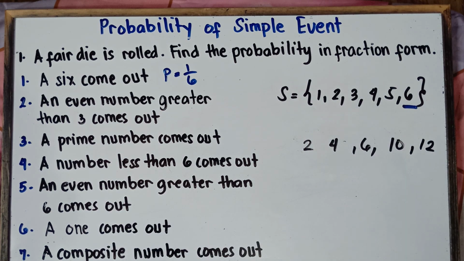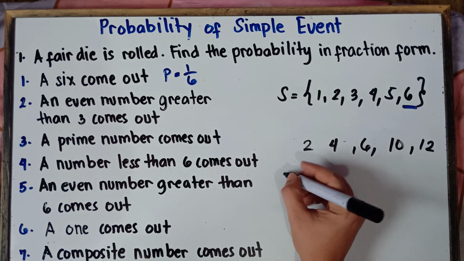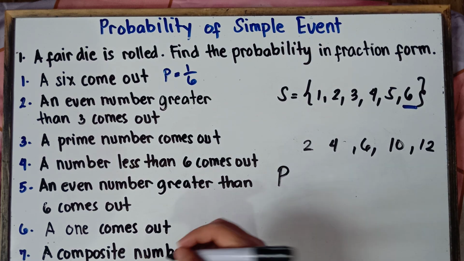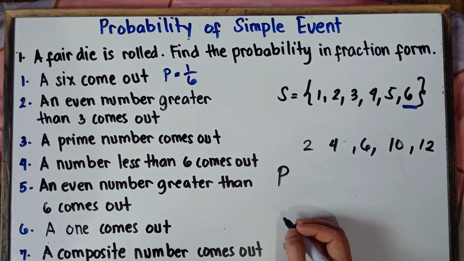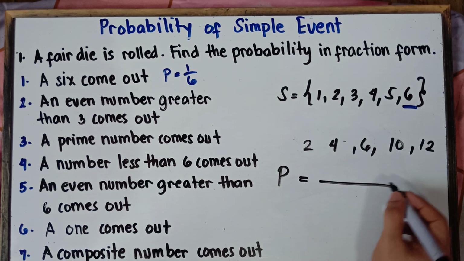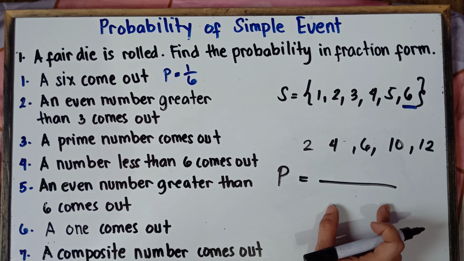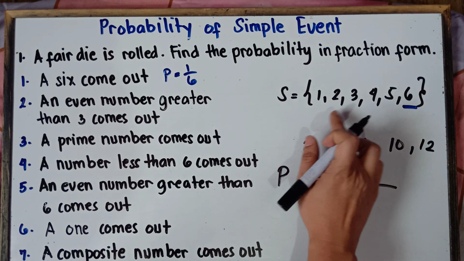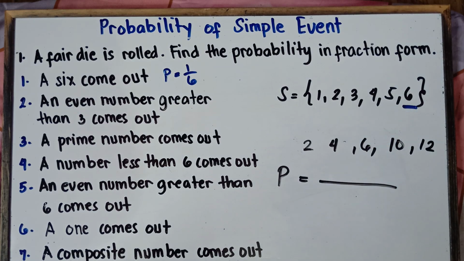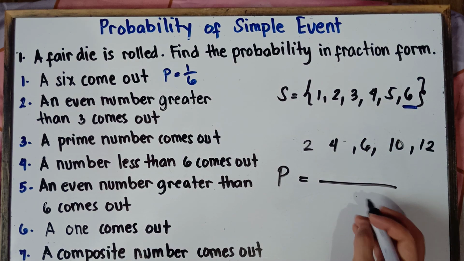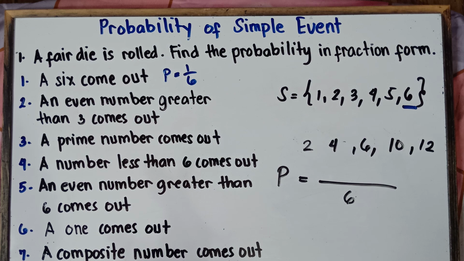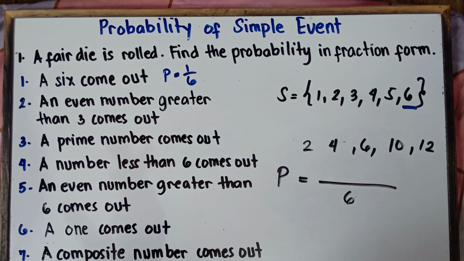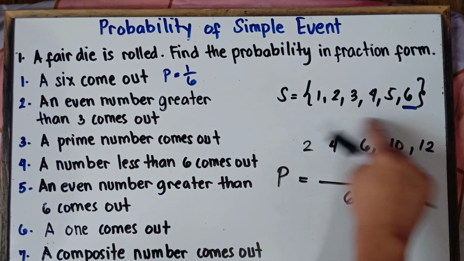So you want the probability of getting an even number greater than 3. Once again, for our denominator, how many possible outcomes are there when you roll a die? That's correct, you have 6 possible outcomes: 1, 2, 3, 4, 5, and 6. So our denominator would be 6. Now, how many even numbers greater than 3 are there, class, among these possible outcomes?